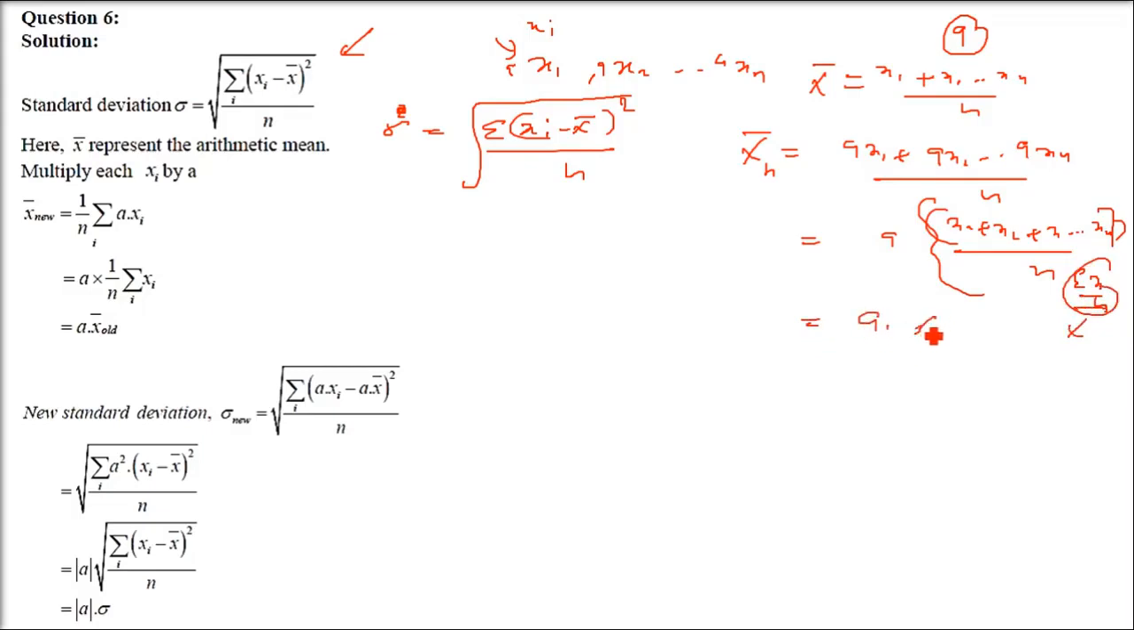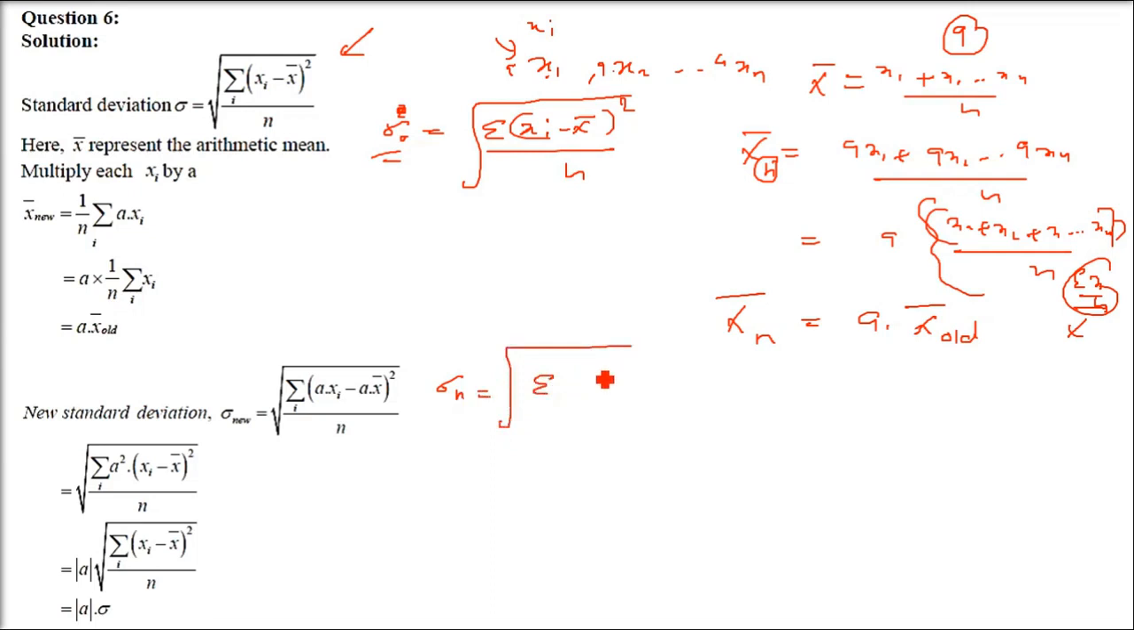So the new mean is a multiplied by the old mean. Okay, so this is how you got the new mean. The new mean has a relation of a multiplied with the old mean. This we got. Okay, now let us come to the new standard deviation. We'll use the same formula, but here only xi will change to axi, x bar will change into ax bar.